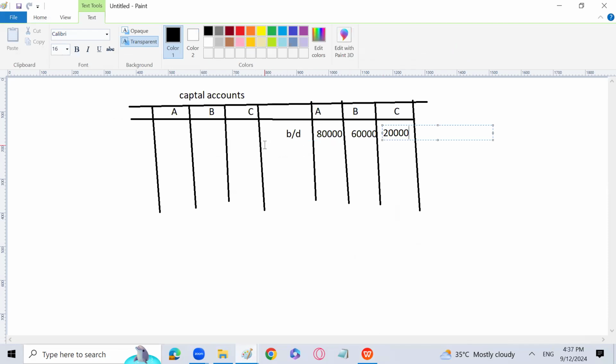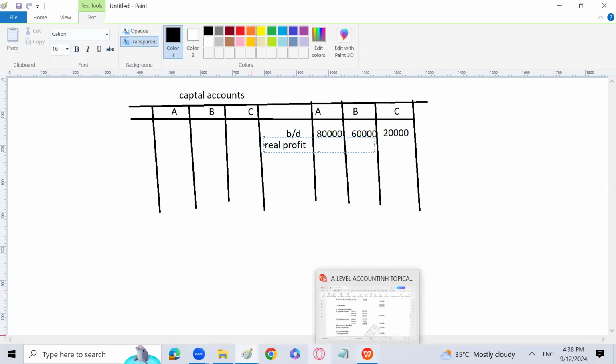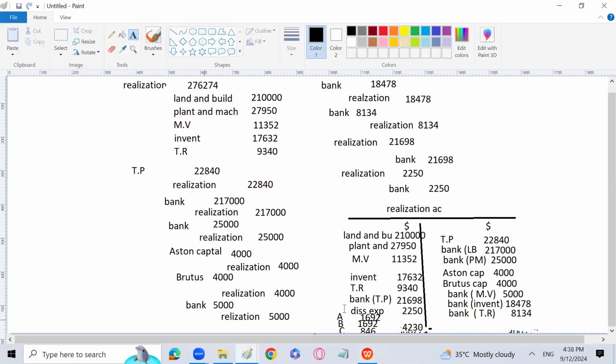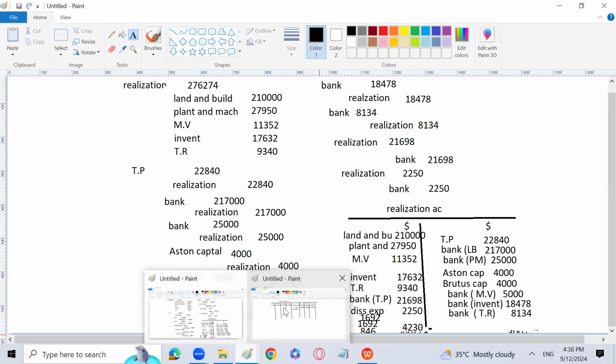Here comes the realization profit. And the profit on realization is 1692, 1692, and 846.